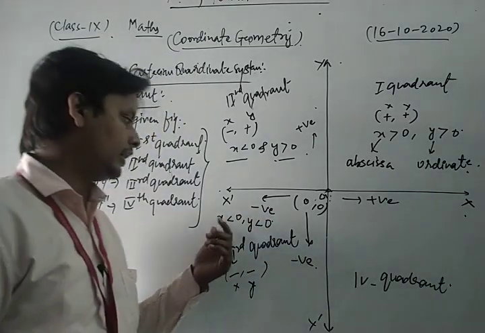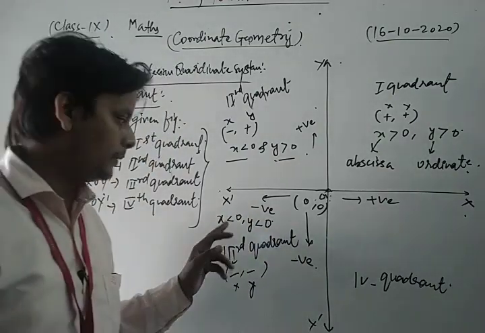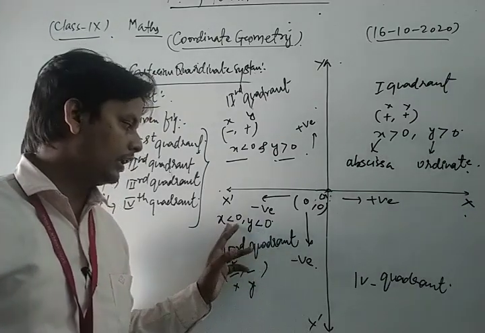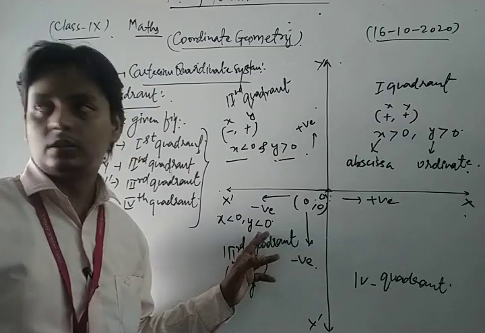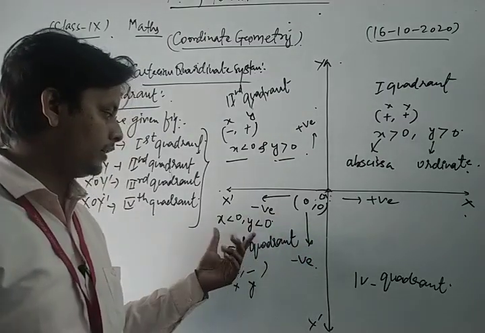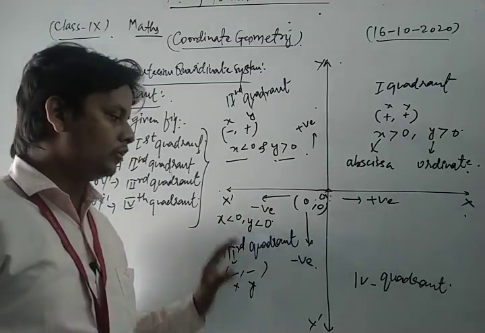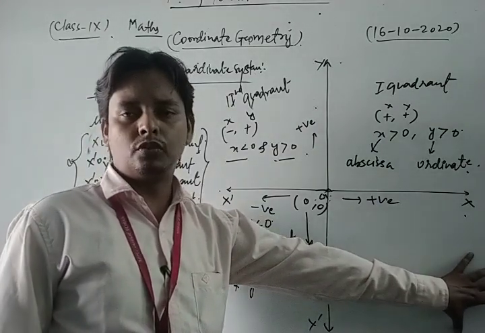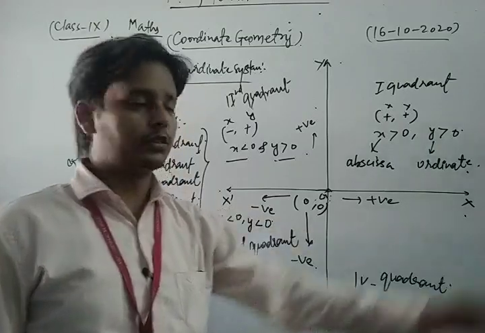So in this way we can say that both the abscissa and ordinate are less than 0. Okay, dear students, now after that we discuss the next quadrant, which is the fourth one. Okay, let's see once more.